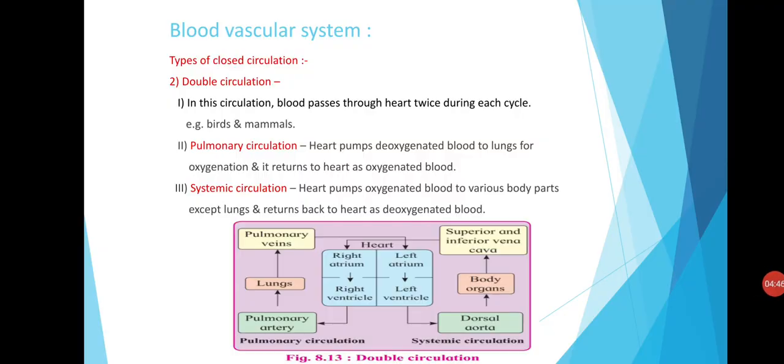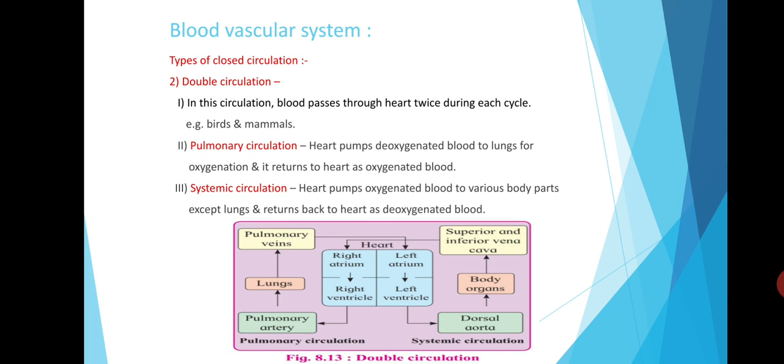The second type of closed circulation is double circulation. In this circulation, blood passes through the heart twice during each cycle. This type of circulation occurs mainly in birds and mammals. So in double circulation, there are again two types of circulation: pulmonary circulation and systemic circulation.